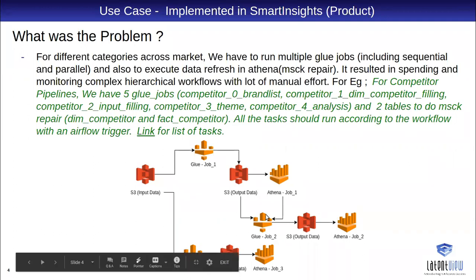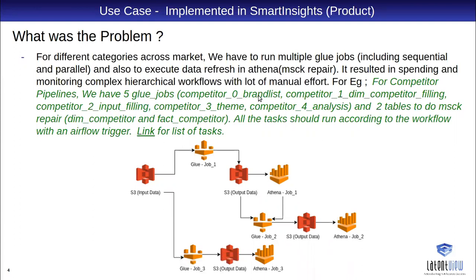For analyzing the competitor, we have competitor brand list one and dim competitor filling. These are the naming conventions we used for Glue jobs. We have 5 Glue jobs for this specific pipeline. After writing the output of a Glue job and putting it in S3, we do a data refresh in Athena, right?